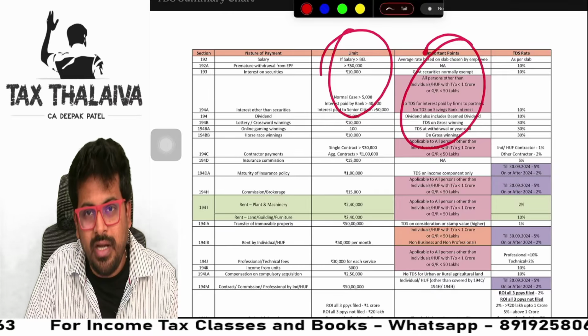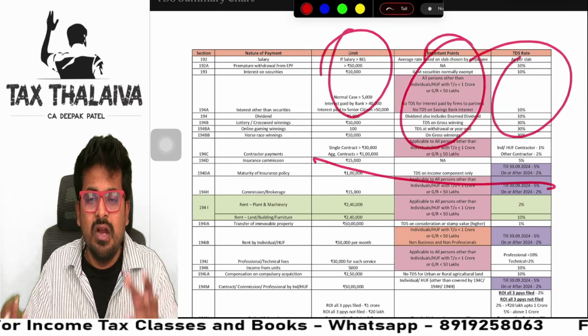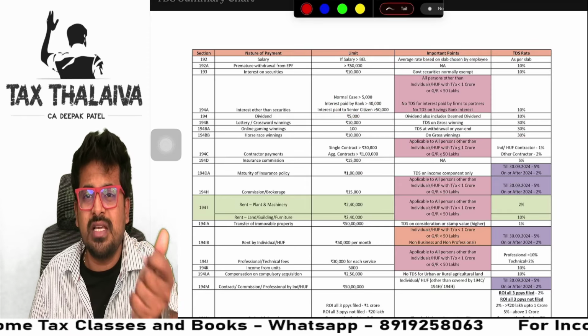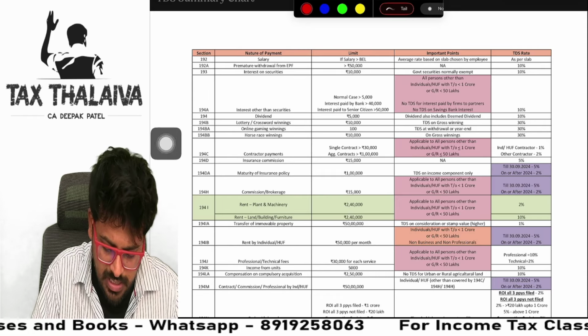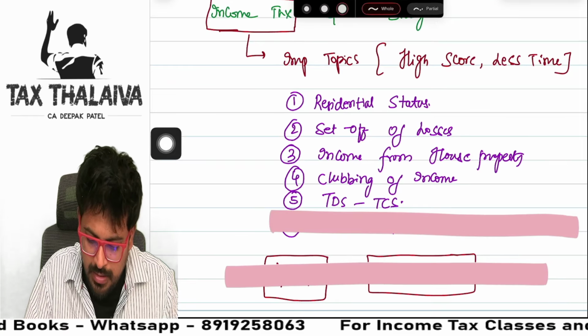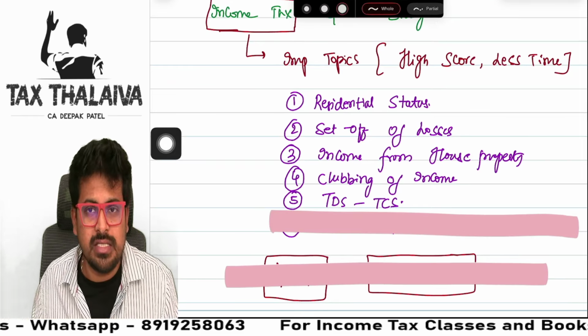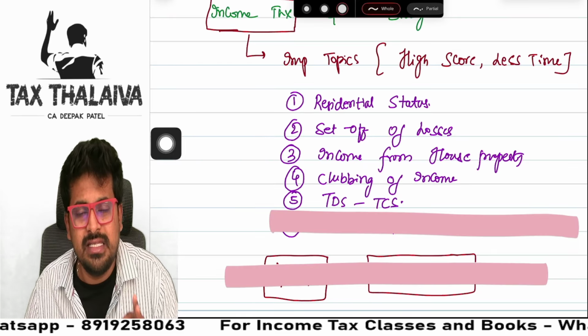What is the important point in that section? TDS rate, everything I've given. One chart, revise multiple times. All the sections you will have at your fingertips. Go and solve the questions. Next. So TDS looks very vast, but trust me, it is easy.